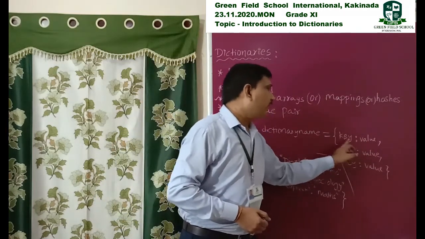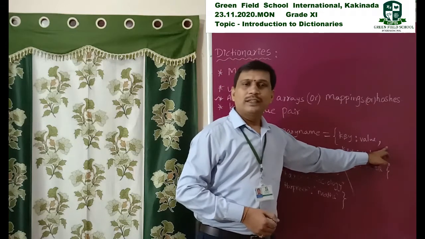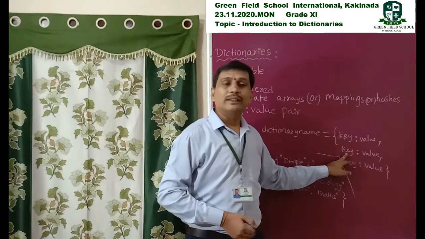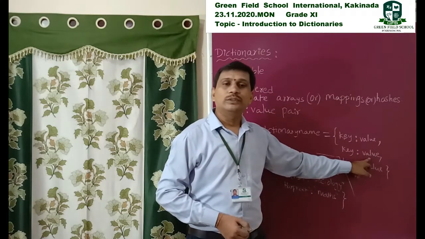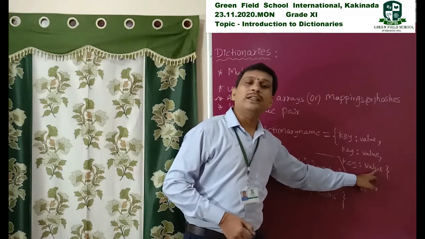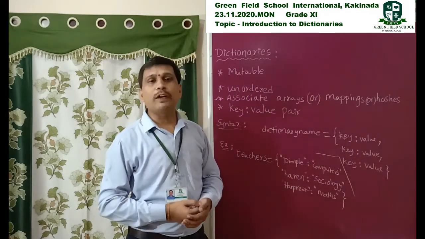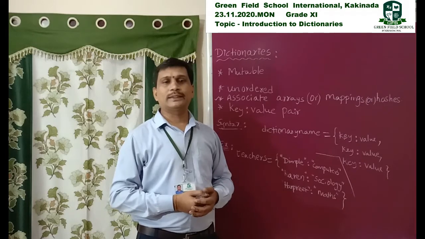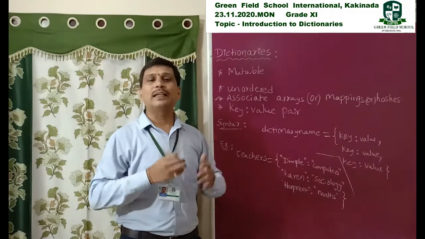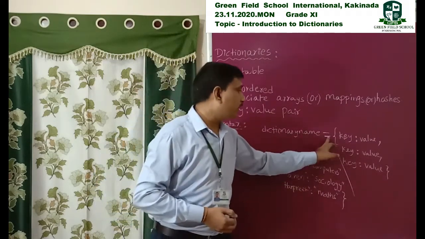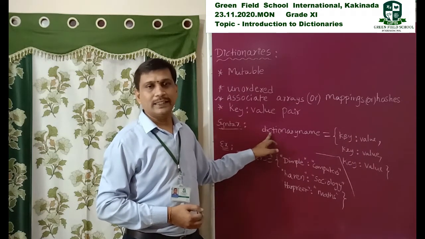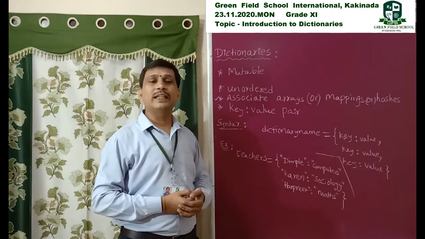Observe here: key 1, value 1, comma. This is one element or one item. Next, the second key element and the corresponding value. Next, comma, then the third key element and the corresponding value. In this way, we specify a group of key value pairs. All these key value pairs are placed in curly brackets with the assignment symbol, and you give one name, the name of the dictionary. So we create one dictionary.